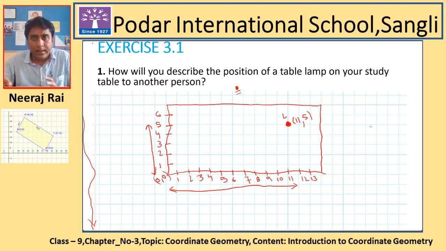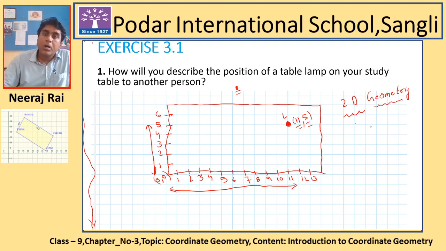So I hope you have understood how to locate a particular point on a plane. The most important thing is that it cannot be represented with only one value. It is always represented with two values. It is a part of two-dimensional geometry, also called 2D geometry. In 2D geometry, there is always a requirement of two values to represent the position of a particular object on a plane surface. I hope you have understood this.